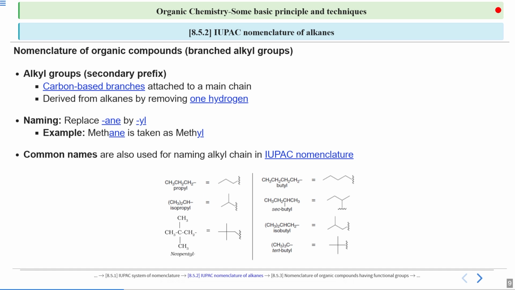Then we have butyl, simple butyl. But if you are connecting the butyl not from the end side but from the second carbon, then you call it sec butyl or secondary butyl. Then again we have isobutyl. You can also see there is a difference between the normal butyl and the isobutyl, although the number of carbons is the same. Lastly, we have tert butyl, where your middle carbon is attached to 3 methyl groups and the fourth substituent is missing. This is the part where your main chain will be attached. Now this tert butyl is a tertiary butyl because the carbon in the center is attached to 3 other groups.